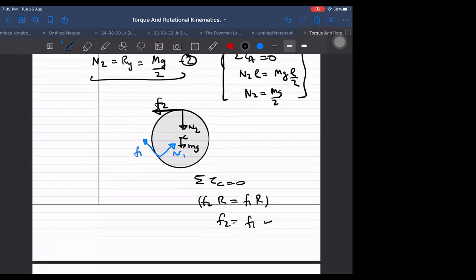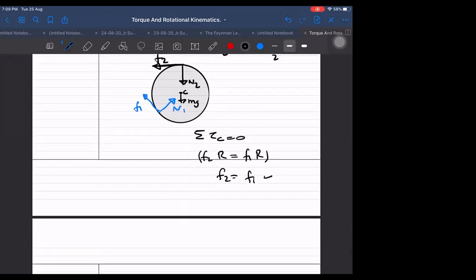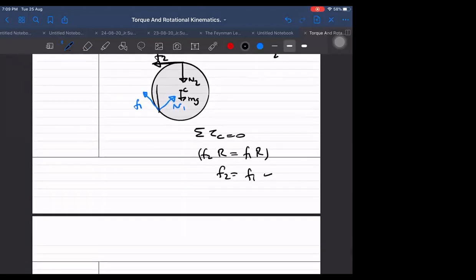I need one more equation now. N1 we also know, N2 we also know. Now Rx, force balance also. We didn't do that. Force balance will be enough to get the answer now. We can get F1 by force balance also. How? Let us balance the forces in the vertical direction.